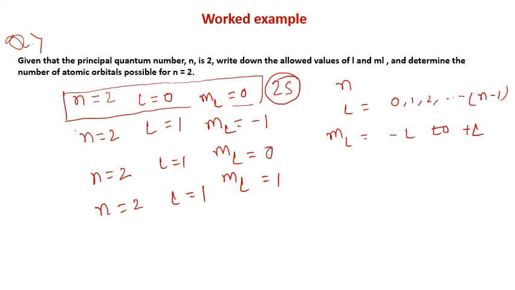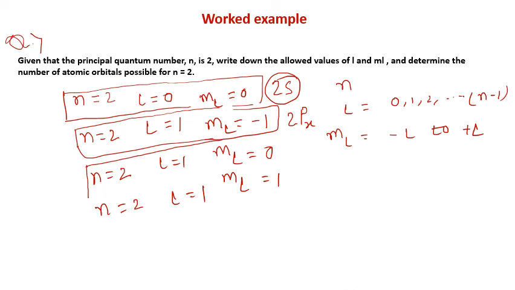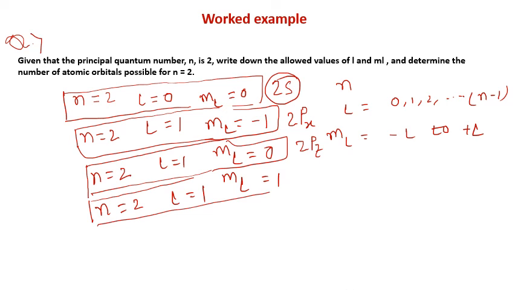The set n is equal to 2, L is 1 and ml is minus 1 represents 2px or 2py. The set 2, 1, 0 also represents a particular orbital, 2pz, and the other set gives another orbital, 2py. So each set of three quantum numbers n, L and ml defines a particular atomic orbital.